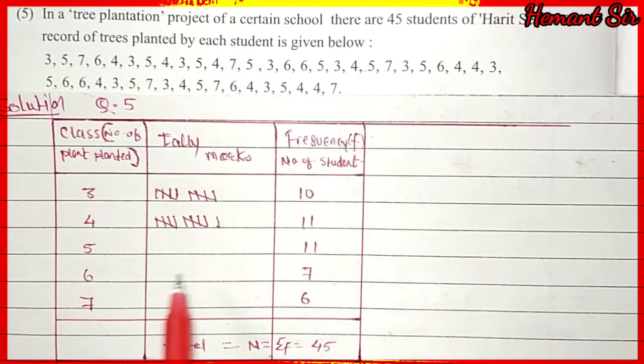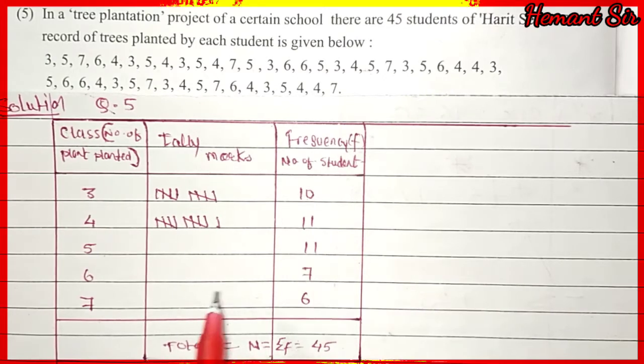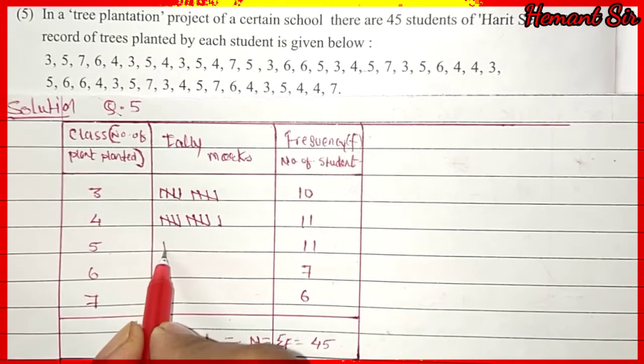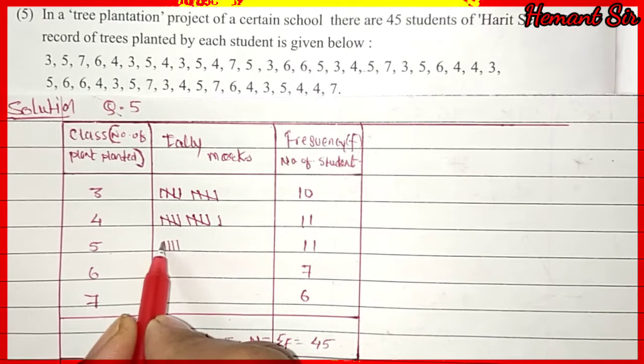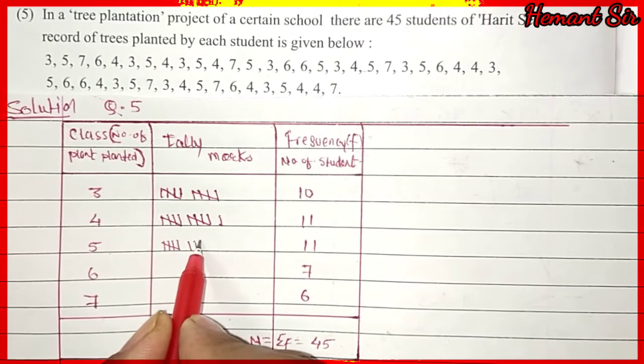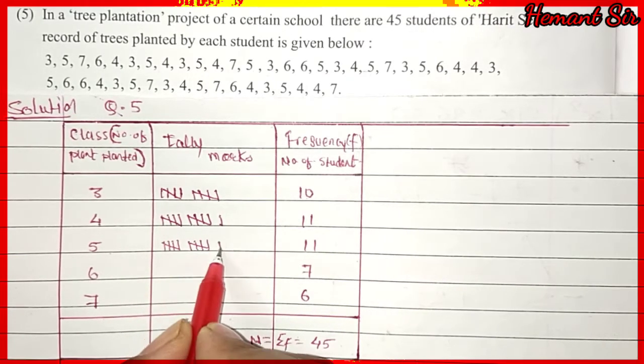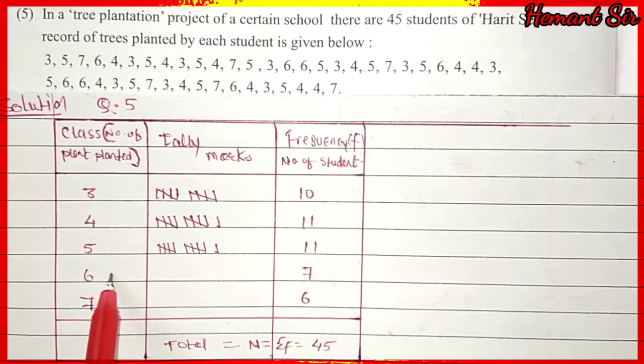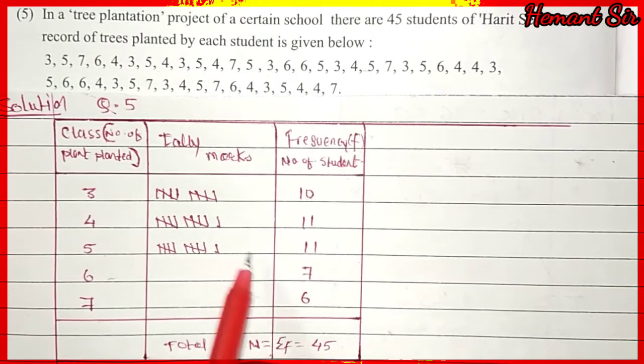So for 5 it is repeated 11 times. That means we have to write the tally mark 1, 2, 3, 4, 5, 6, 7, 8, 9, 10 and 11. If you check, 6 is repeated 7 times.